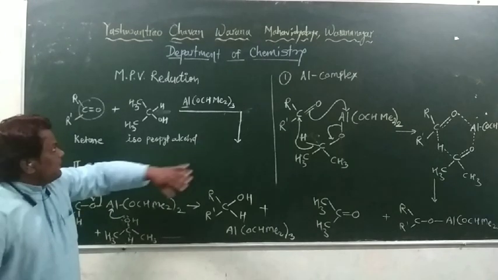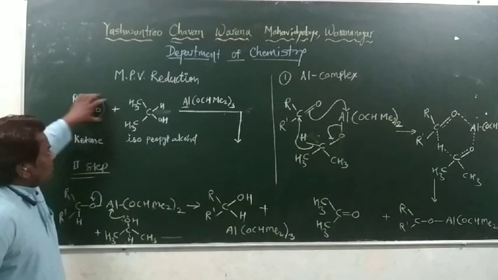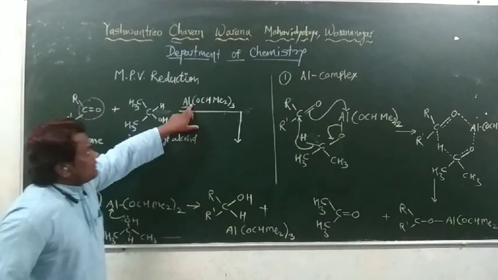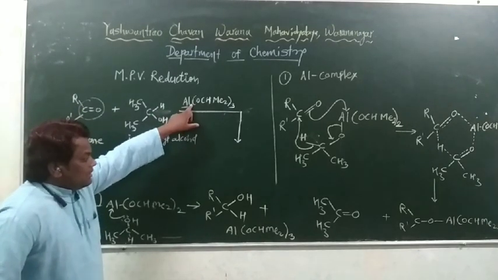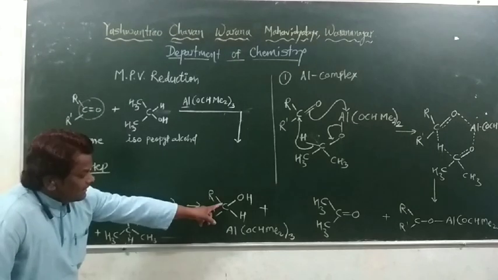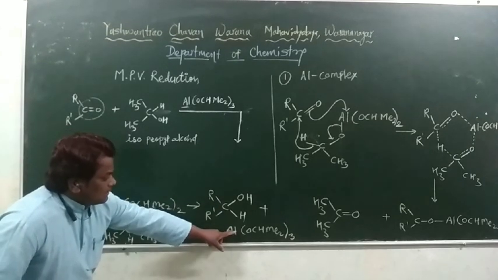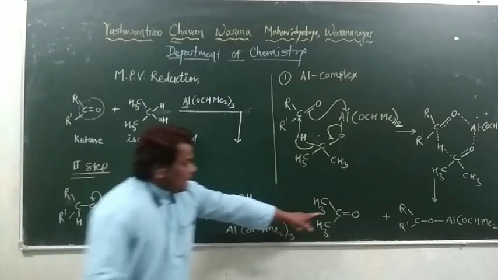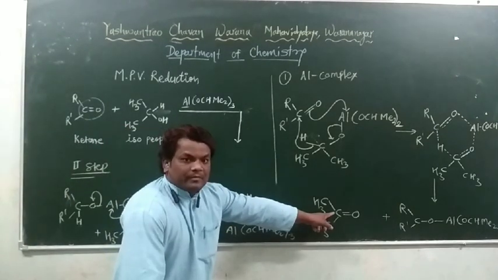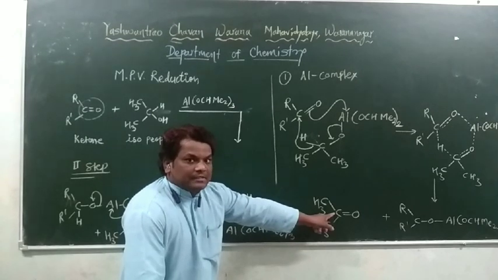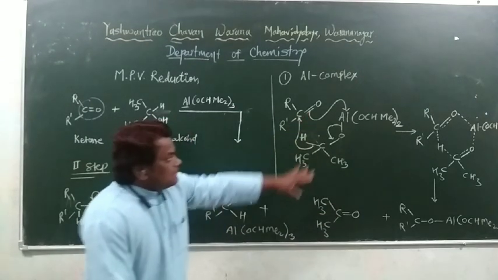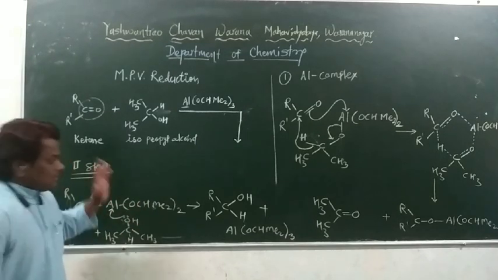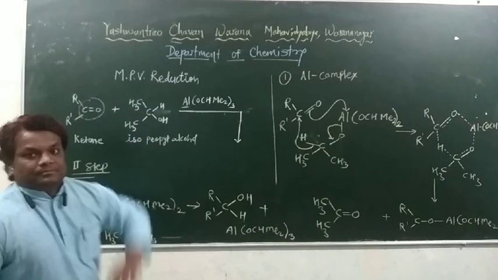I will repeat again. A ketone on reaction with isopropyl alcohol in the presence of aluminium triisopropoxide forms secondary alcohol, with the regeneration of aluminium triisopropoxide as a catalyst and the elimination of acetone as a valuable side product. This reaction is completed in two steps of mechanism, and this is the MPV reduction.